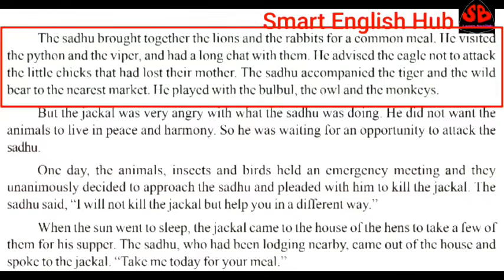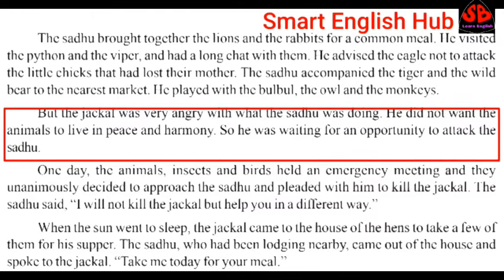The sadhu accompanied the tiger and the wild bear to the nearest market. Here, accompanied means to go with. The sadhu went with the tiger and the wild bear to the nearest market. He played with the bulbul, the owl and the monkeys. He started playing with the birds and monkeys. Who started playing? The sadhu. Now, here we can see that the sadhu started to unite the animals, to bring back the happiness, to bring back the joy in the forest. Okay, friends?